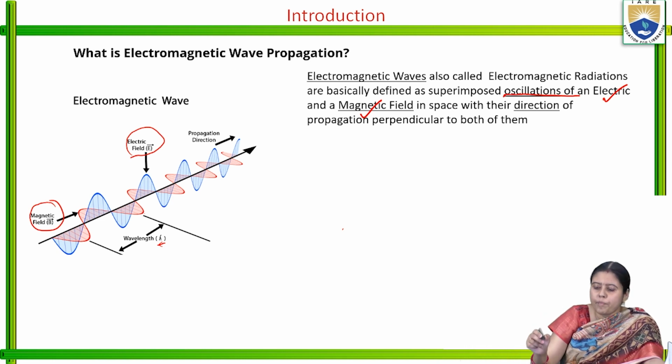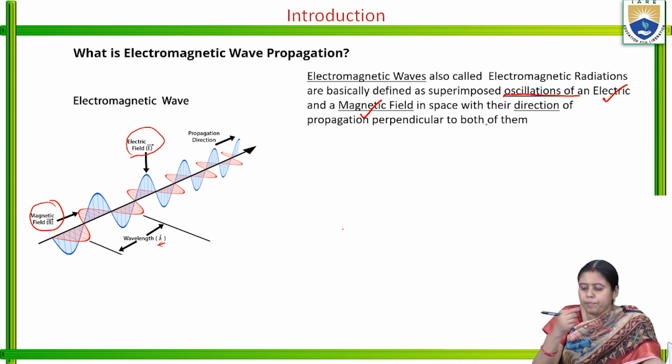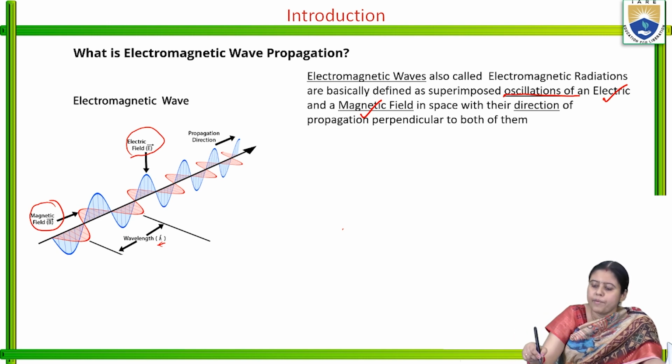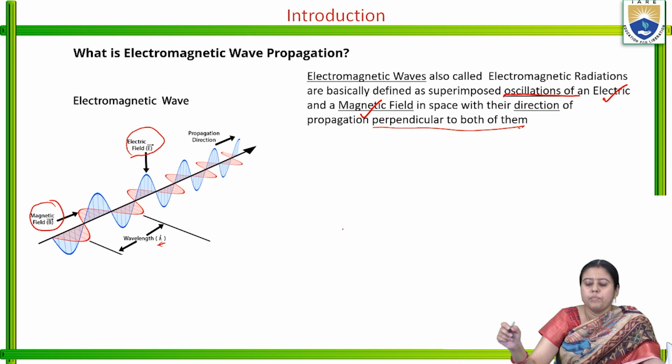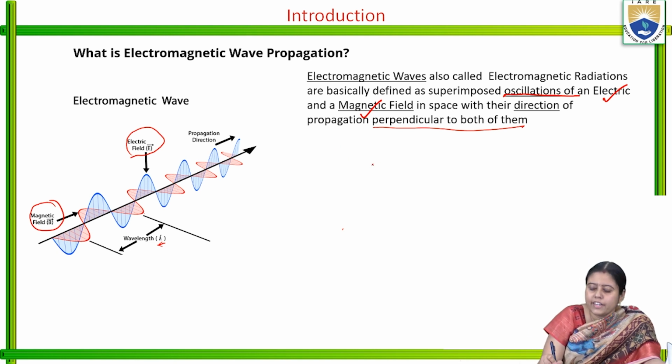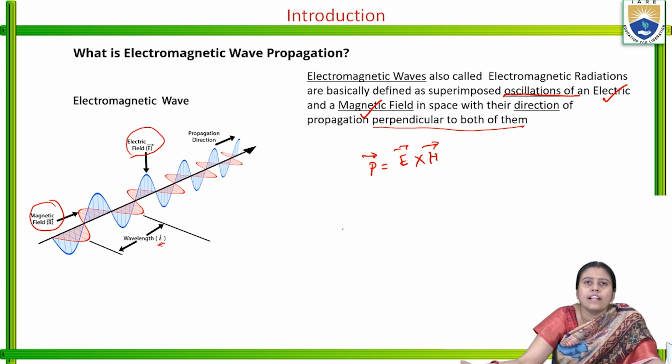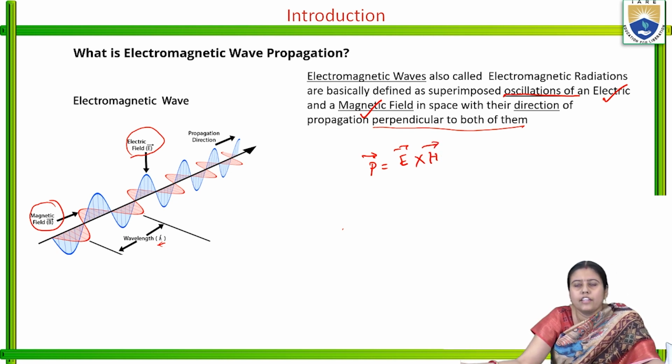Electromagnetic wave propagation is in space, with the direction of propagation perpendicular to both of them. We know from the Poynting theorem, P is equal to E cross H. What is E? E is the electric field intensity. What is H? H is the magnetic field intensity.